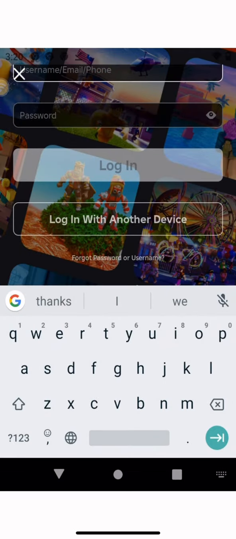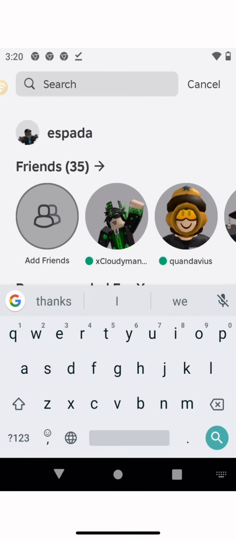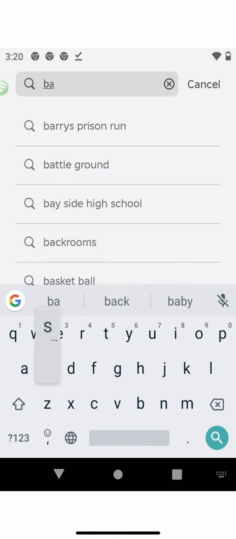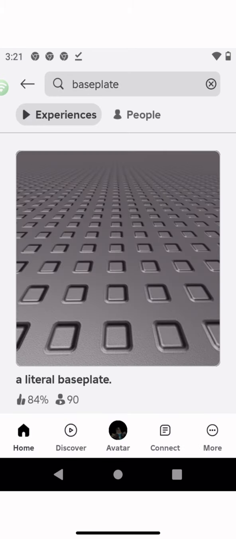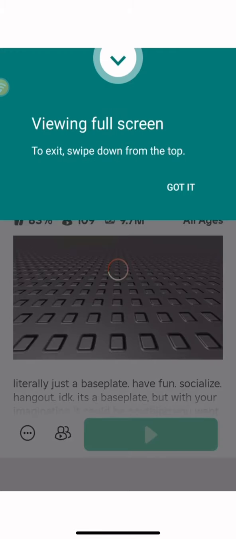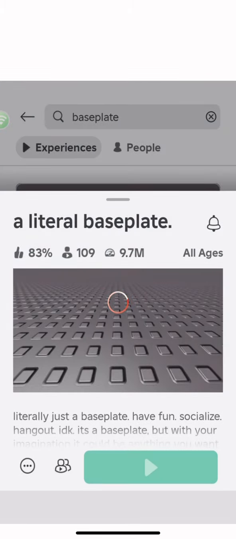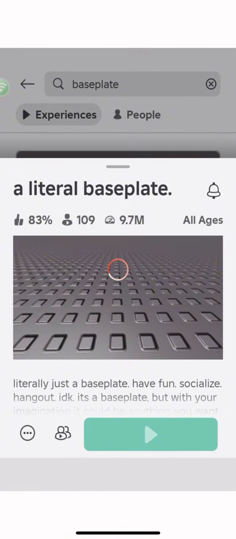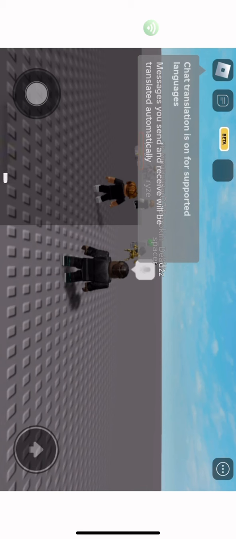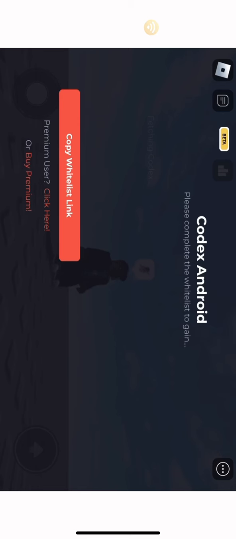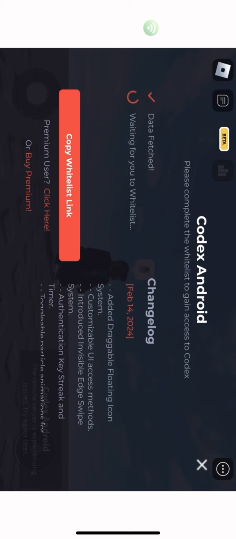Now log into your Roblox account and join any game you want. And now it should be working fine.